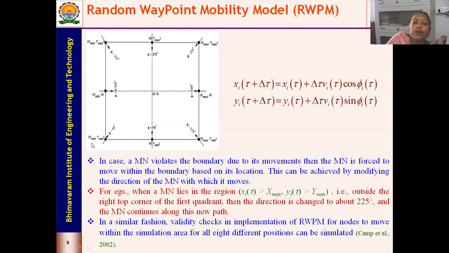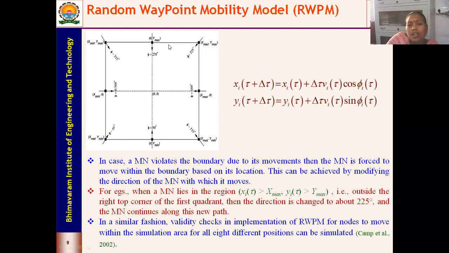Now you can look at the directions. At x max comma 0, the direction is going to be 180 degrees. Likewise, you can look at this: from x min comma 0, the direction is 0 or 360 degrees; at x min, y min, the direction is 45 degrees; at 0 comma y min, it is 90 degrees; at x max comma y min, it is 135 degrees; at x max comma 0, it is 180 degrees; at x max comma y max, it is 225 degrees; at 0 comma y max, it is 270 degrees; and at x min comma y max, it is 315 degrees.